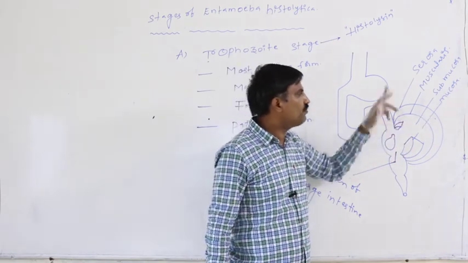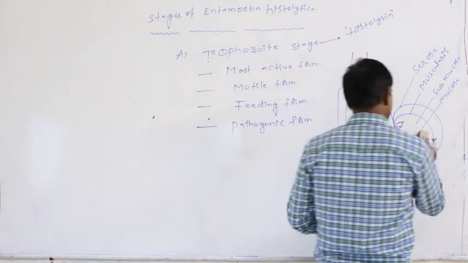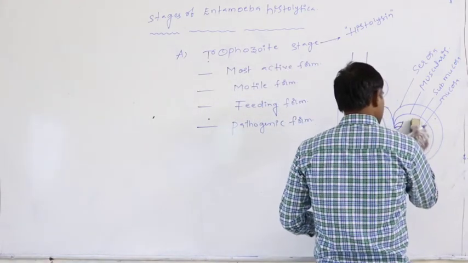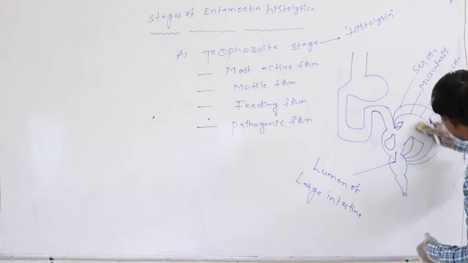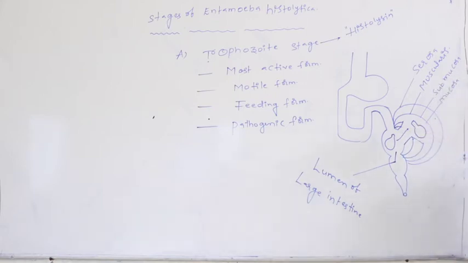Secondly, the submucosa gets dissolved or damaged. Later, from the lumen of the large intestine, this trophozoite reaches the submucosa of the large intestine.